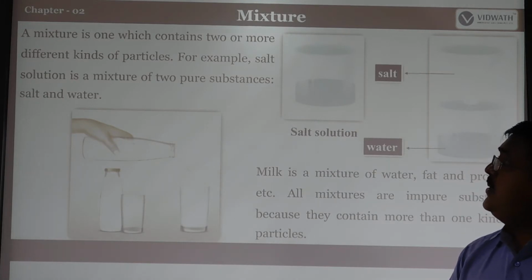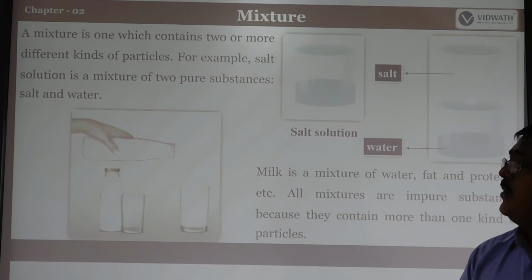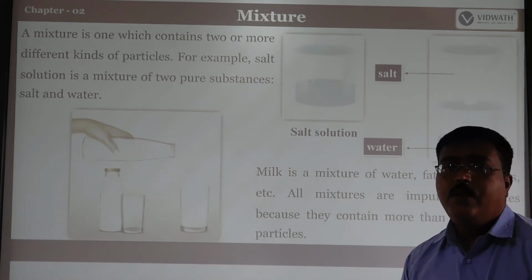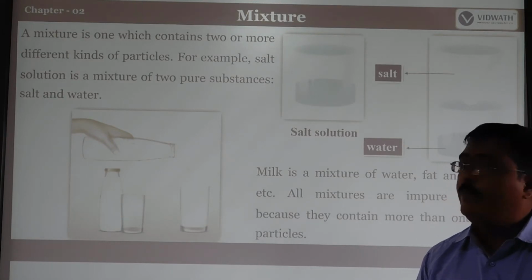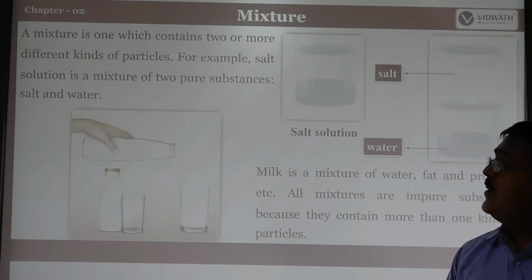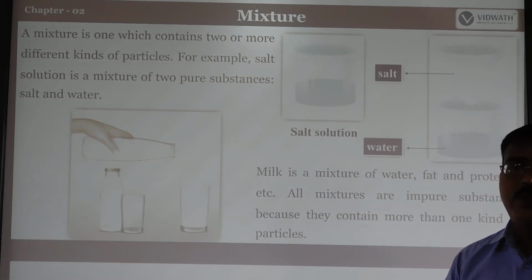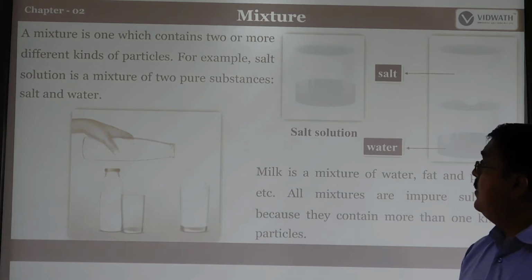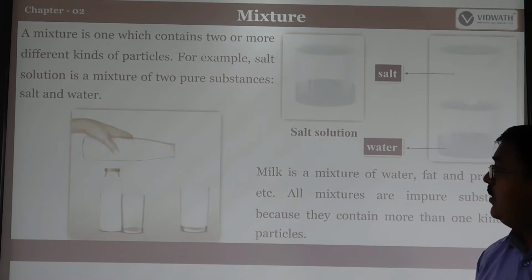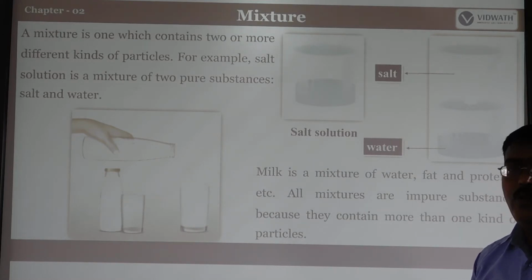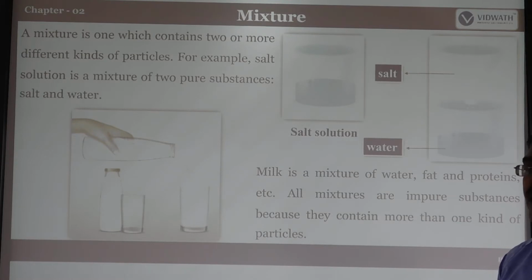So mixture means it contains two or more kinds of particles. Mixture means it is a combination of two or more kinds of particles mixed up. That we can call mixtures. For example, if you take a salt solution, there will be a combination of water and salt. There will be a mixture of two pure substances, the salt and water. Another one, so this is the salt solution. Milk is also another example of a mixture, because it contains not only water, it consists of water, fat and also some proteins.